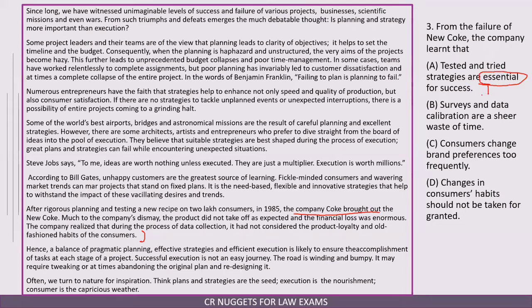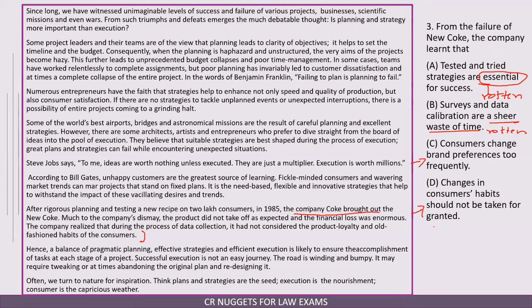Look at this extreme word. Never mark the options which are extreme in nature until and unless, of course, in the paragraph it is mentioned. Nowhere it is mentioned that they are essential for success. Surveys and data calibration are a sheer waste of time. Look again how extreme this option is. Can't be the answer. Consumers change brand preferences too frequently. Maybe changes in consumer habits should not be taken for granted.